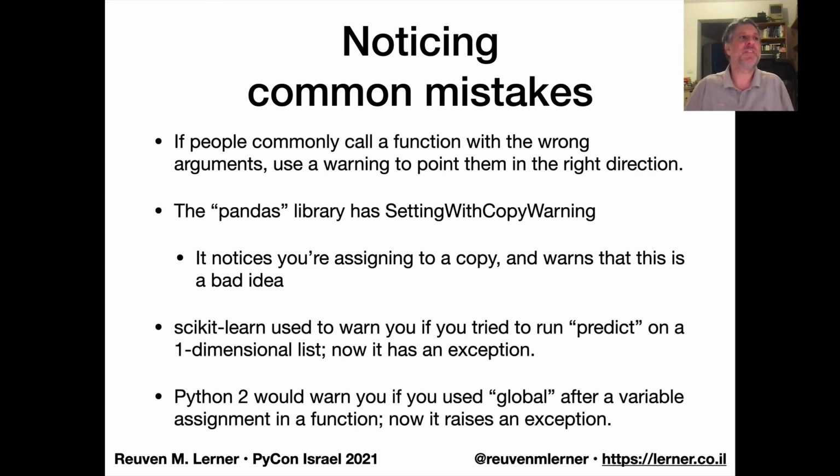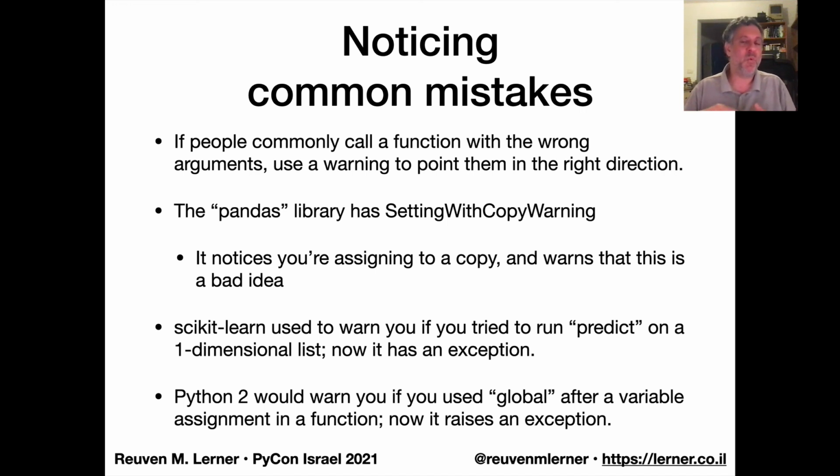What else? Well, maybe you can notice common mistakes. So if people call a function with the wrong arguments, and you can notice this, try to use a warning to point them in the right direction. So some examples: in the pandas library, perhaps the most infamous warning there is SettingWithCopyWarning. It notices that you're assigning to a copy that's not going to go back to the main data frame, and that this is a bad idea. It even gives a URL to the documentation describing what's going on and how you can fix it. So that's really useful. I mean, people hate this warning because it's so annoying. And yet, it's really important to understand it. And so it comes up.